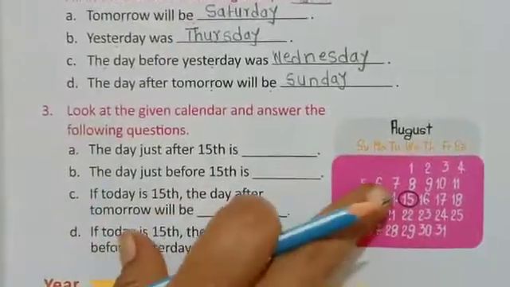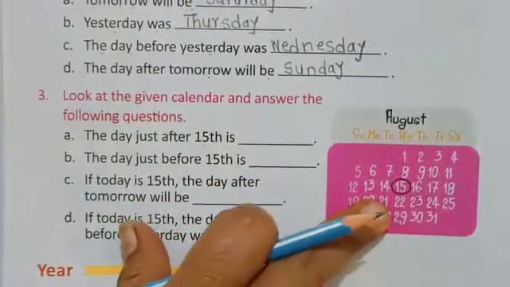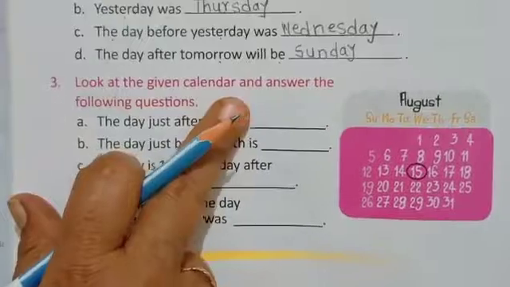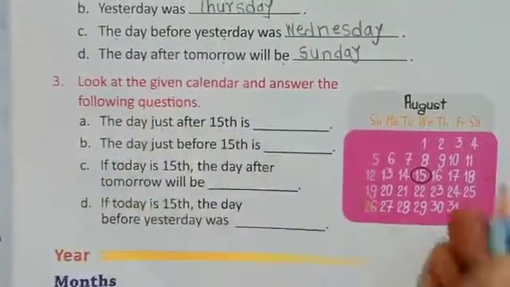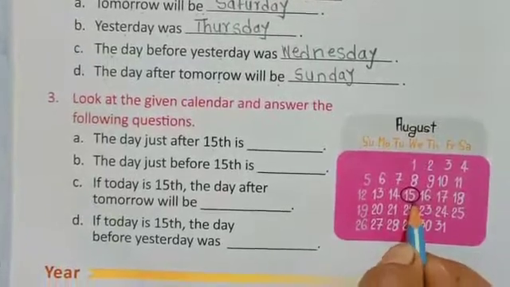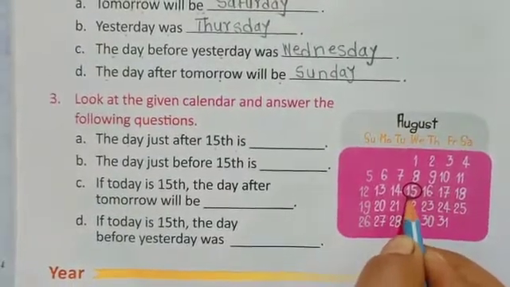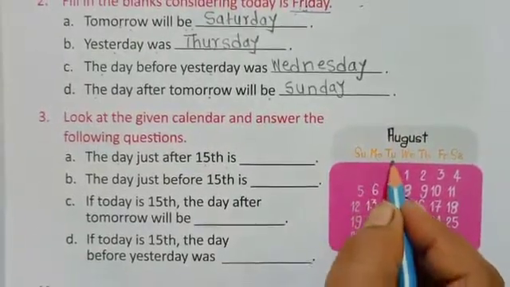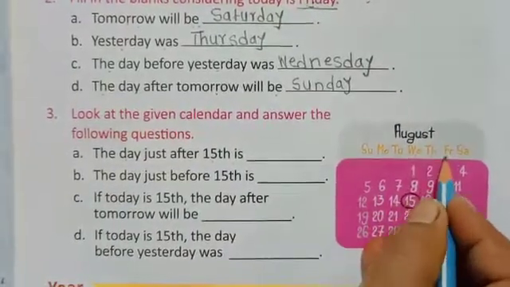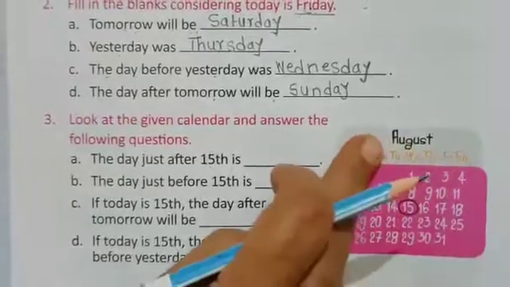Now children, look at this calendar. Look at the given calendar and answer the following questions. Look, here is a circle on the 15th date. Sunday, Monday, Tuesday, Wednesday, Thursday, Friday and Saturday are there.